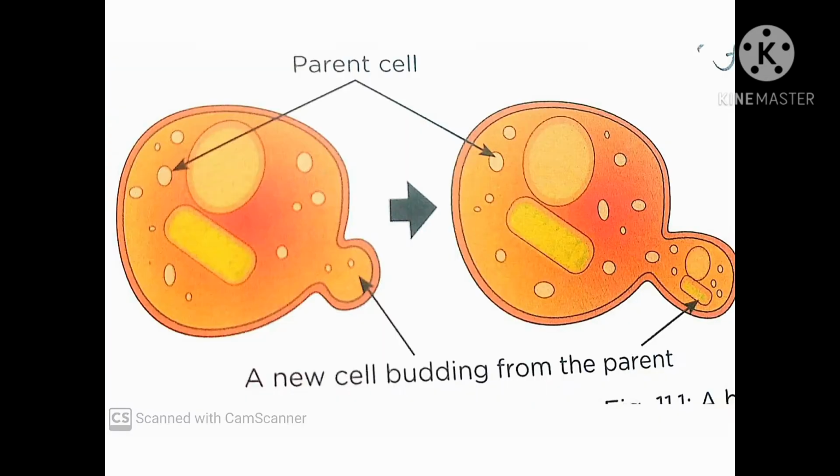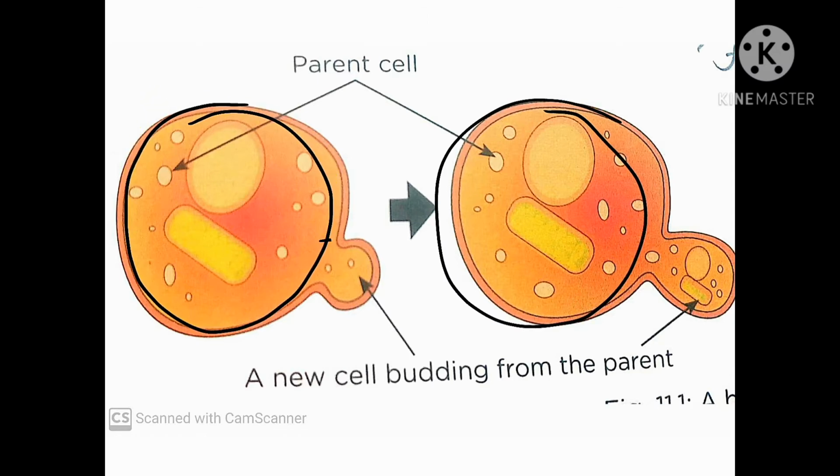This is a figure of a parent cell creating a new bud by the process of budding. First of all, the parent cell gives some features from its body to a small bulb-like structure.